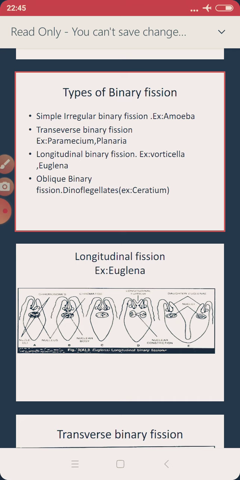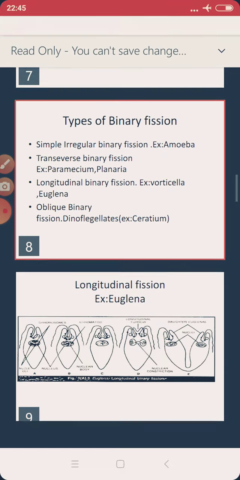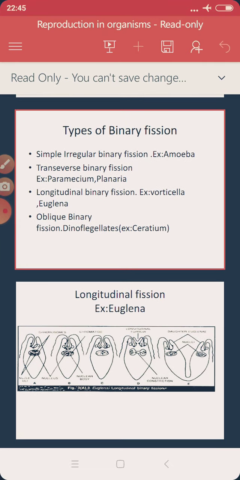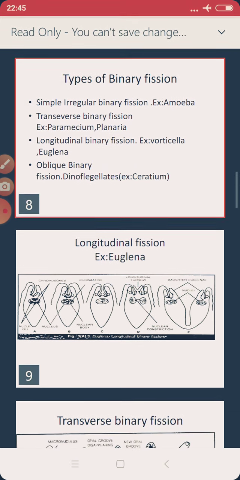So in this amoeba, the type of binary fission that takes place is simple irregular binary fission. It should be noted that amoeba does not only undergo binary fission; it undergoes different forms of asexual reproduction based upon the type of environment. If there is an unfavorable environment, it tries to undergo a different form of asexual reproduction. But whenever we talk about simple irregular binary fission, the straightaway example we can give is amoeba.